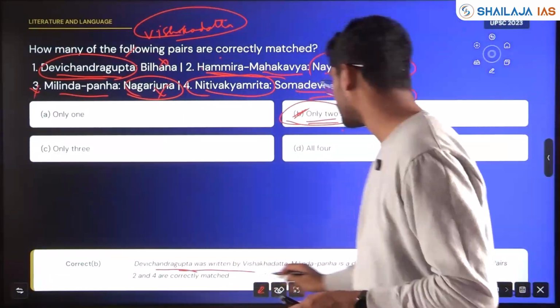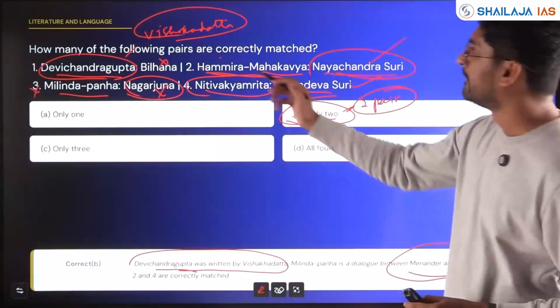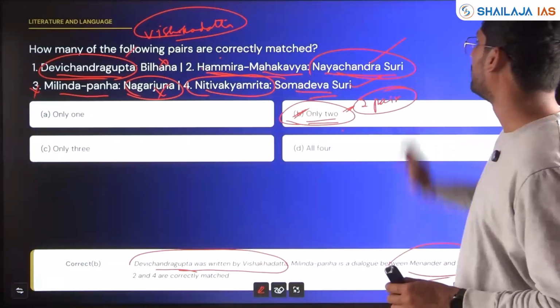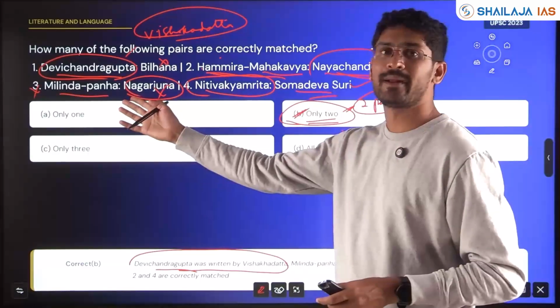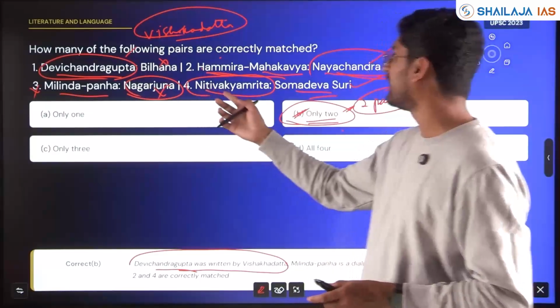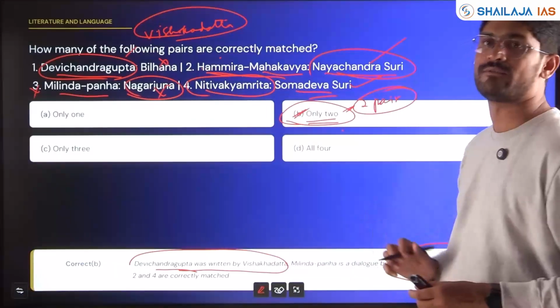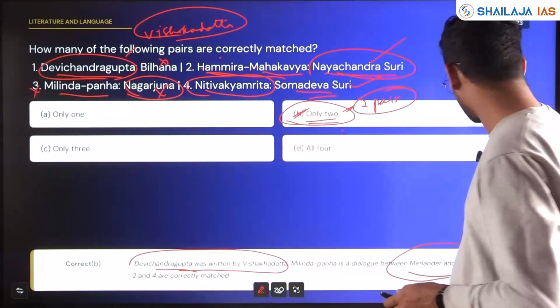Devi Chandragupta was written by Vishakadatta, not Billana. Statement 2, Hammira Mahakavya, is right, by Nayachandra Suri. Milinda Panha, not Nagarjuna but Nagasena. Niti Vakyamrita by Somadeva Suri. Statements 2 and 4 are correct. 1 and 3 are wrong.